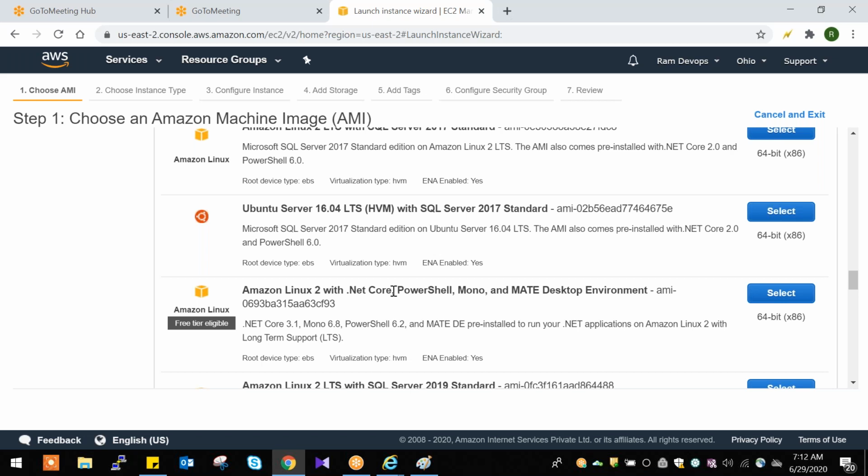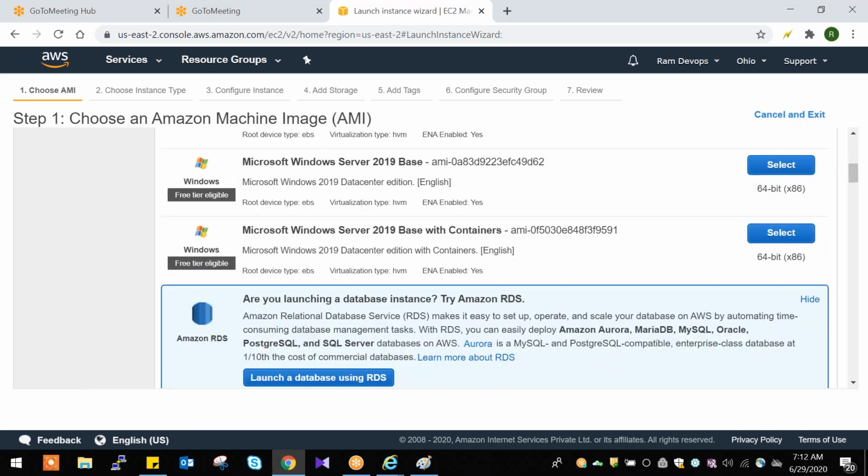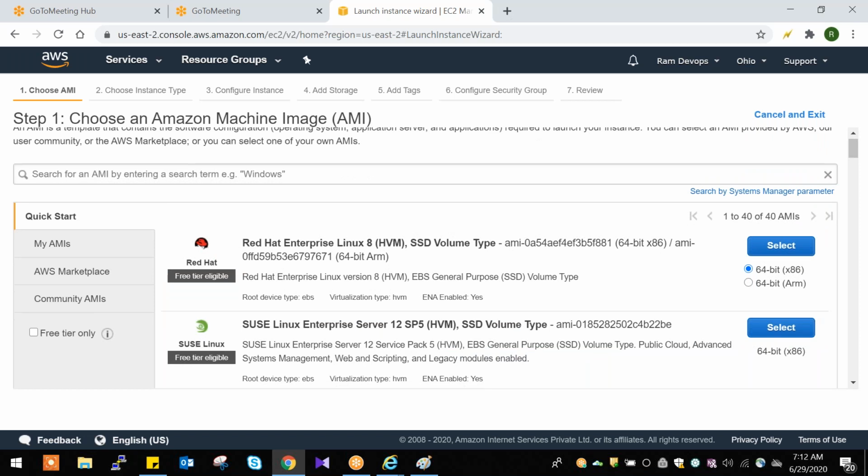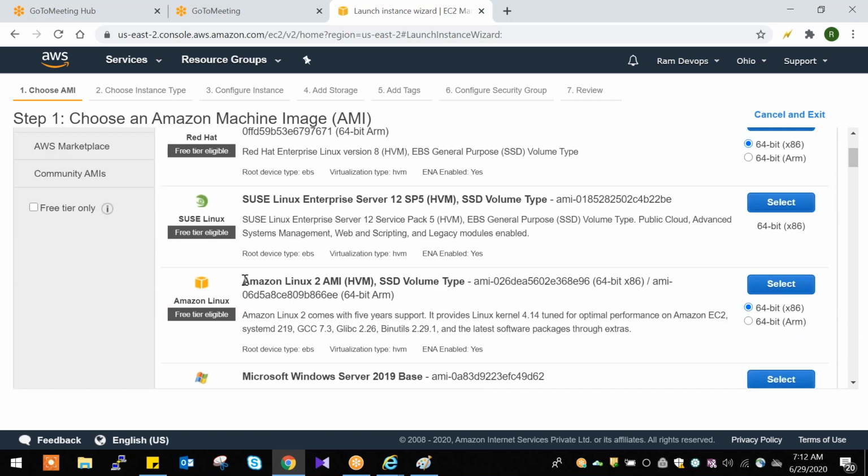So for example, if I select this Amazon Linux machine, along with this machine, whatever features and packages we have, we'll get those packages with the server.